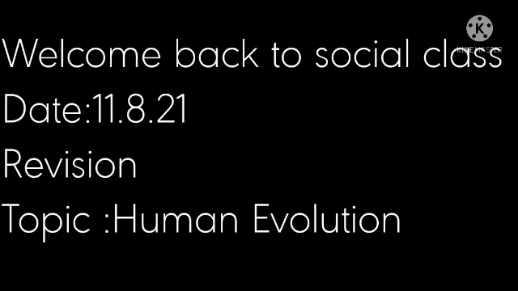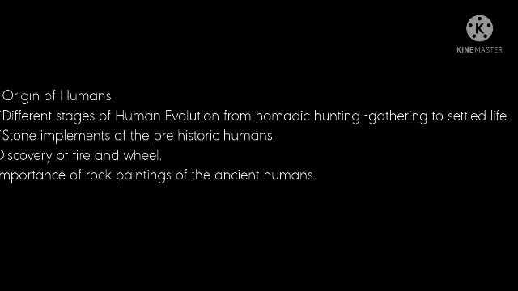Children, in the last class, we have revised the first lesson in history. Today, we are going to revise the second lesson in history. The topic is human evolution. In this lesson, we have learnt about the origin of humans, different stages of human evolution from nomadic, hunting, and food gathering to settled life.